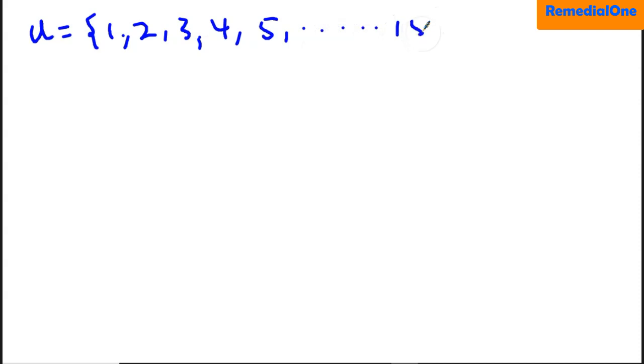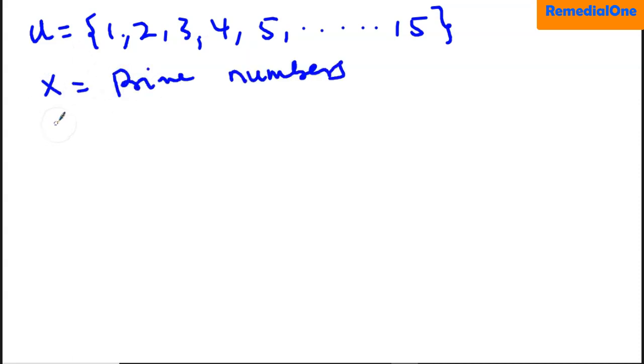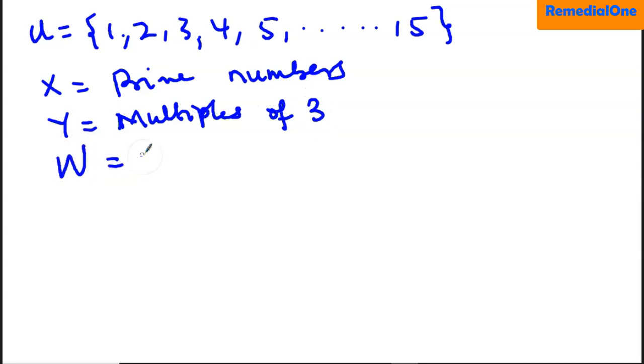Okay, so from the question, a group of people were going for an interview and they were given numbers from 1 to 15. So let those numbers be the universal set U, which is 1, 2, 3, 4, 5 up to 15. Then we mention prime numbers. Let X be prime numbers, then Y be multiples of 3, and W be numbers divisible by 5.